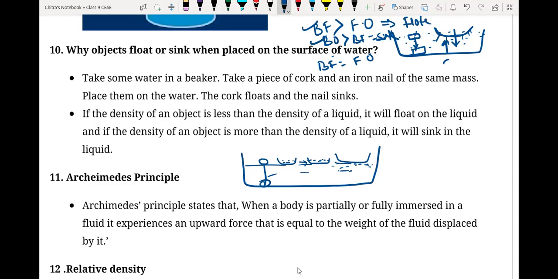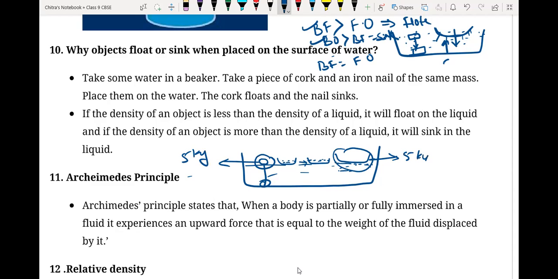So, sir, it doesn't depend on mass. See, it does not depend on mass. It depends on the surface area. Suppose the object we have taken is 5 kg, and that boat is also made up of 5 kg of the same matter.